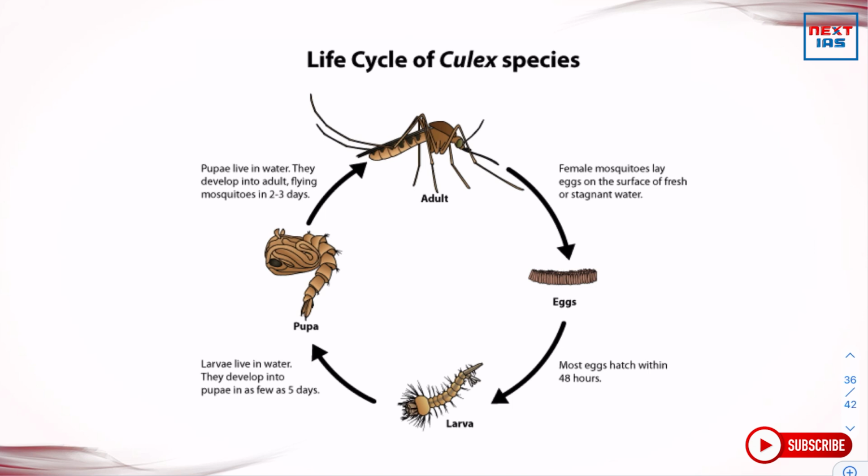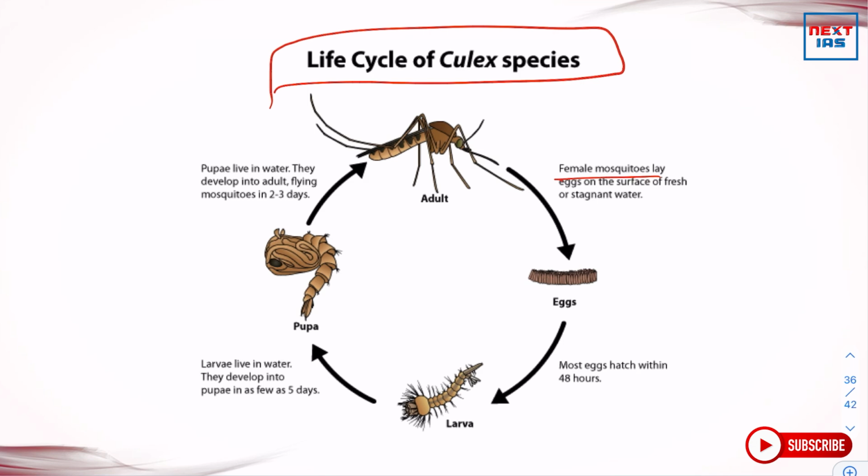This is the life cycle of Culex species. Female mosquitoes lay eggs on the surface of fresh or stagnant water. Most eggs hatch within 48 hours. It transforms into a larva. Larva live in water. They develop into pupae in as few as 5 days, and that pupae live in water. They develop into adult flying mosquitoes in 2 to 3 days.